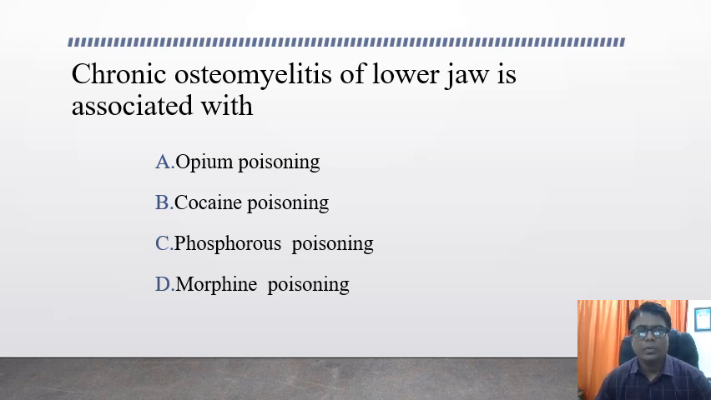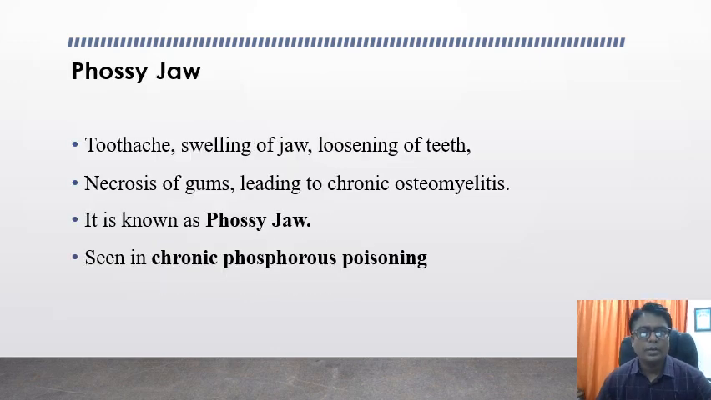Chronic osteomyelitis of the lower jaw is associated with, options are opium poisoning, cocaine poisoning, phosphorus poisoning, and morphine poisoning. The answer is phosphorus poisoning. This chronic osteomyelitis of the lower jaw is also known as phossy jaw, and it is characterized by toothache, swelling of the lower jaw, and loosening of the teeth. You will get evidence of necrosis of the gums that will lead to chronic osteomyelitis, seen in chronic phosphorus poisoning.